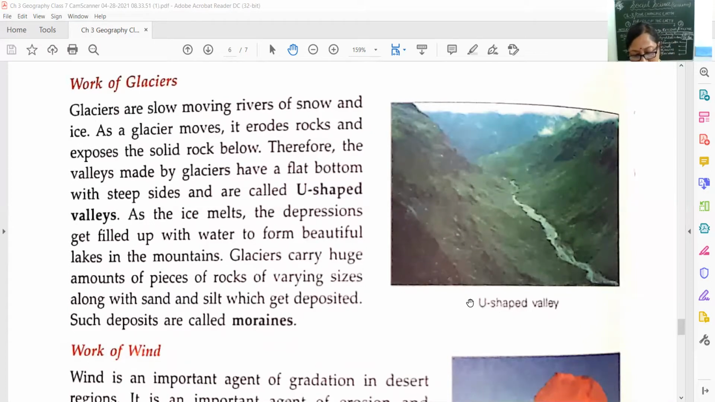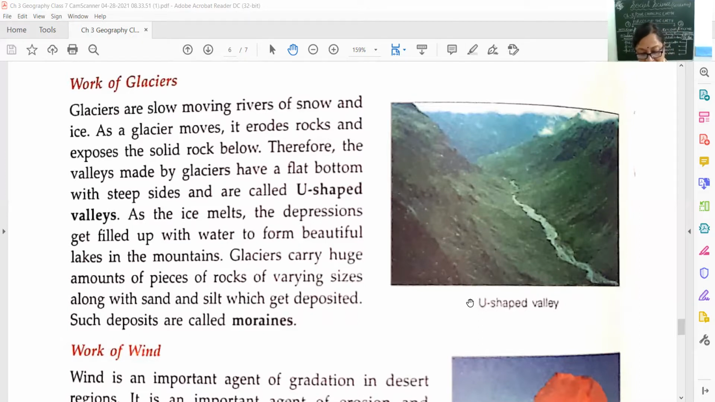Now, further, what happens as the ice melts? When the temperatures are high, in summertime, and the ice melts, the depressions get filled up with water to form beautiful lakes. So the second formation is lakes. By the help of glaciers, U-shaped valleys are formed and beautiful lakes are also formed when the ice melts and the depressions get filled up with water. Okay, children, beautiful lakes are formed in the mountains.